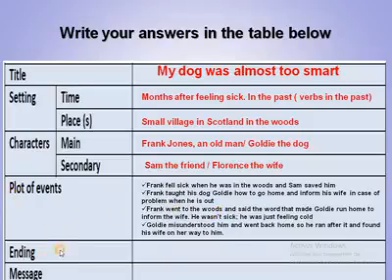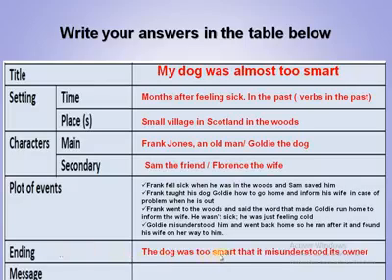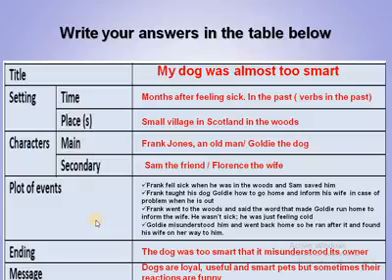The ending, how did this happen? How did this end? So the dog was too smart that it misunderstood its owner. And hopefully, okay, nothing dangerous happened, and the wife was just in front of the door. So the message here: dogs are loyal, useful and smart pets, but sometimes their reactions are funny. Sometimes they are too smart to do things that maybe lead to negative results, like here. So useful, smart pets, but sometimes their reactions are too funny.